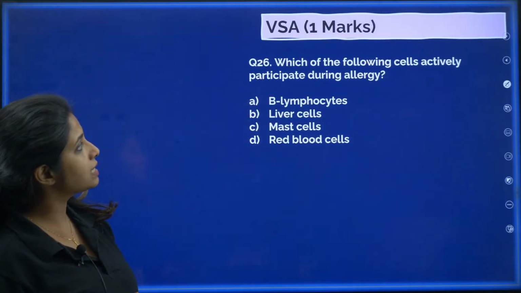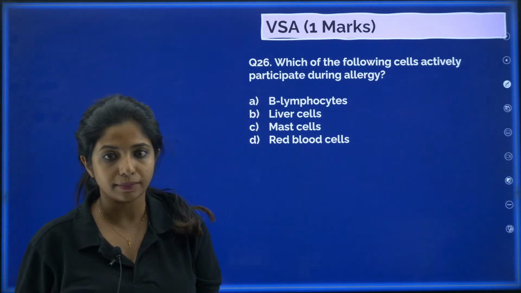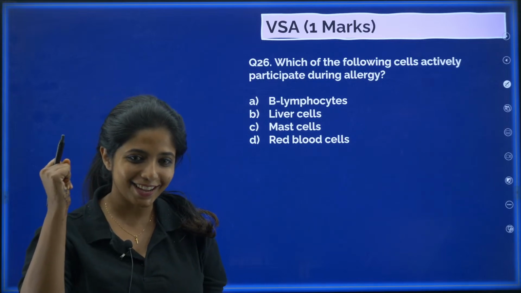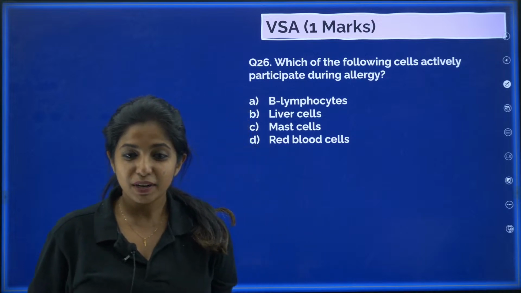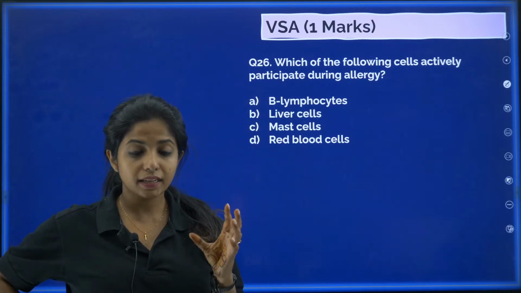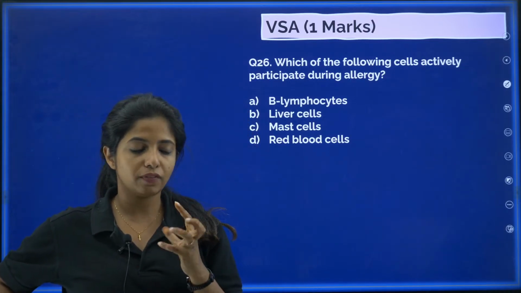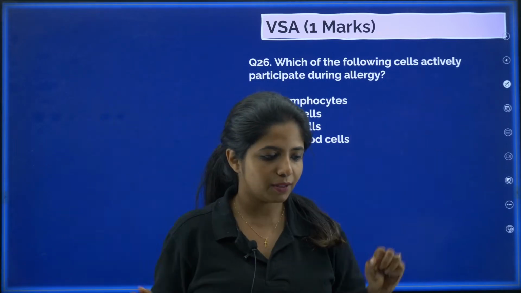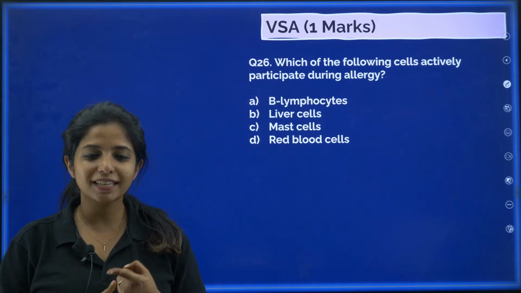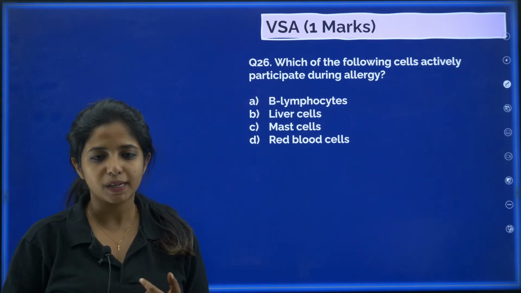Which of the following cells actively participate during allergy? Someone has already told the answer, but yes. So, which cell actively participates during allergy? Whenever allergy is there in your body, which is the cell that comes and says that I will protect the body? So, it is B lymphocytes, liver cells, mast cells or red blood cells.